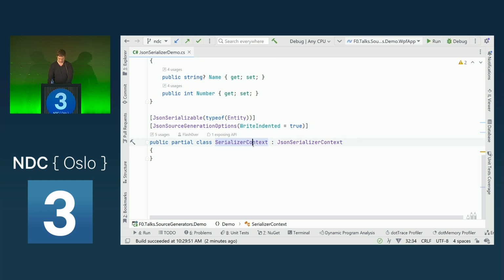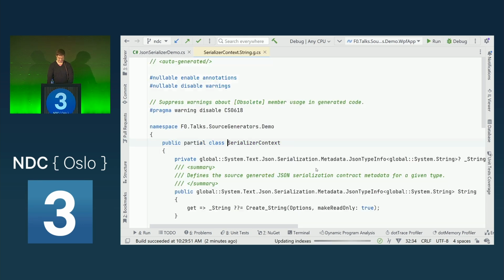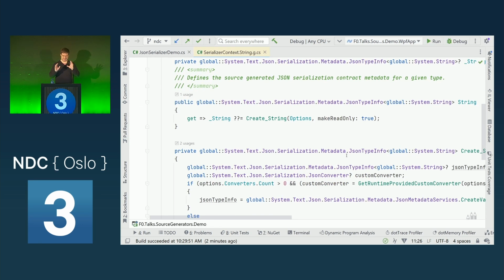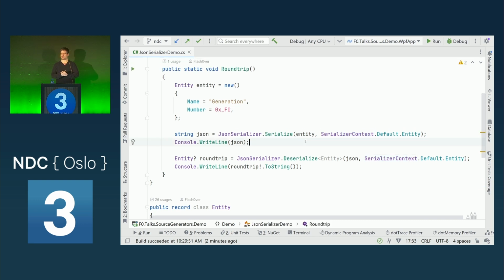And again, if we go to the implementation, I didn't write anything, I only have the partial file. But with these attributes, the source generator creates a lot of code and very specific, strongly typed serialization and deserialization. And there is no reflection, because the default implementation, if we use serialize and deserialize without the source generated version, what System.Text.Json does under the hood involves reflection, and reflection is expensive.